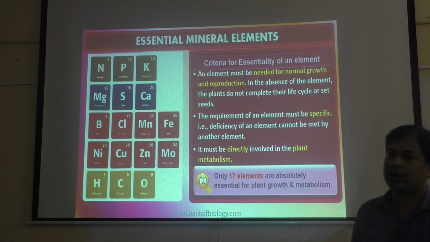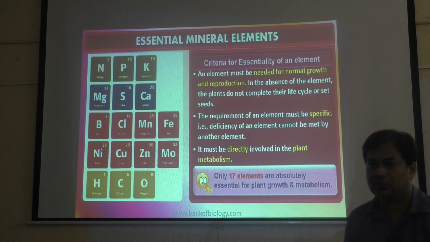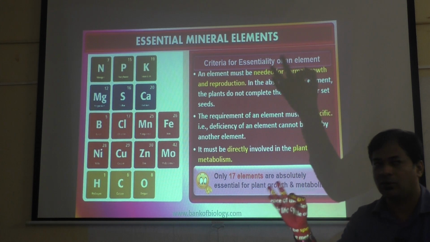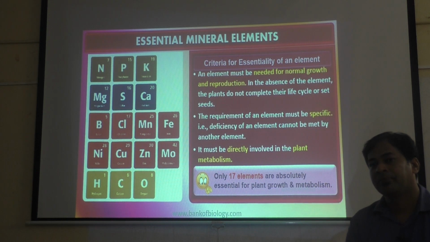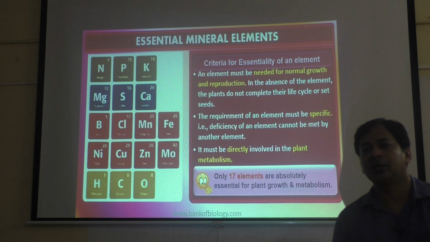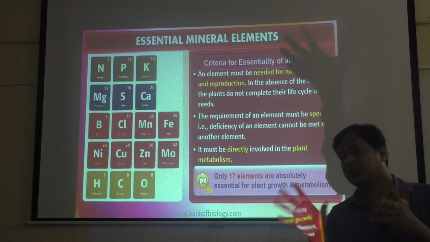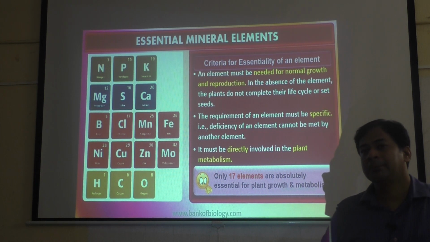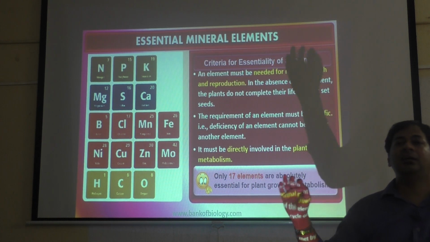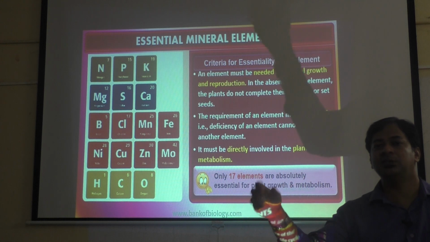So that mineral plays a very important role. So the first criterion is that the element must be needed for normal growth and reproduction of the plant, otherwise growth and reproduction doesn't happen. Then the element is required for completing the life cycle and to set the seeds, means to produce the seeds.